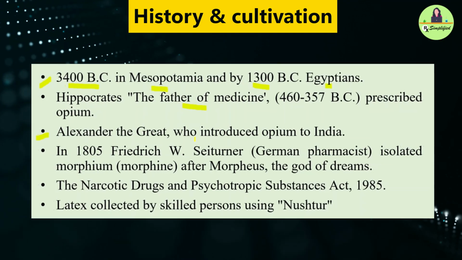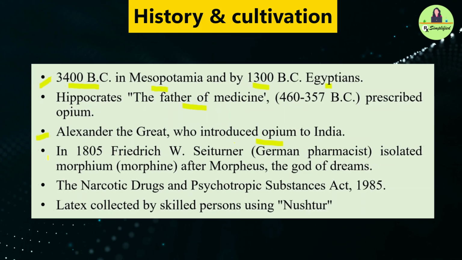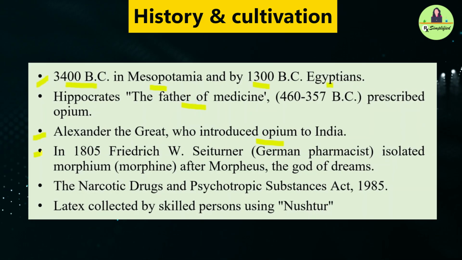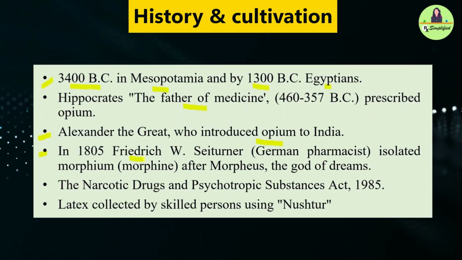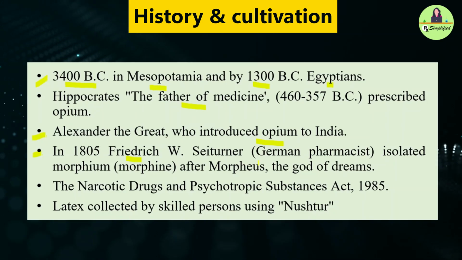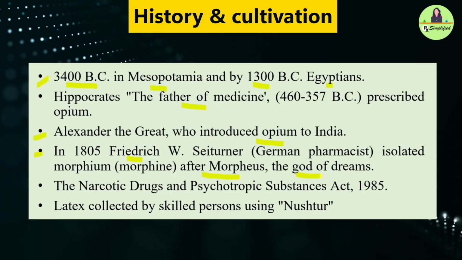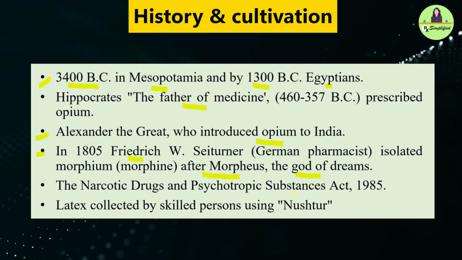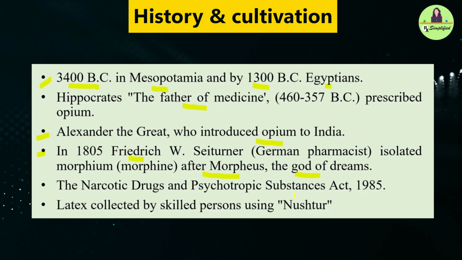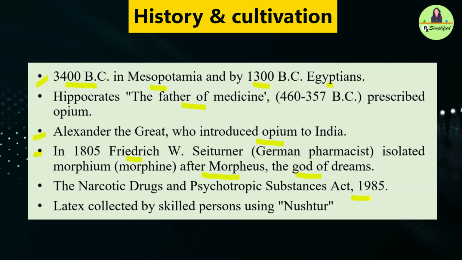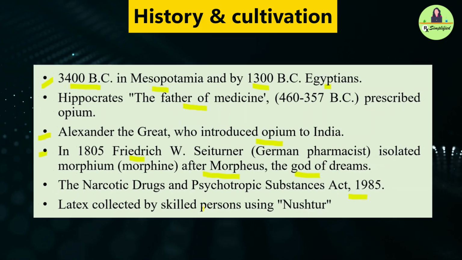Alexander the Great introduced opium to India. In 1805, German pharmacist Friedrich first isolated morphine, naming it after Morpheus, the god of dreams. The narcotic and psychotropic substances are regulated under the Act 1985, and latex is collected by skilled persons